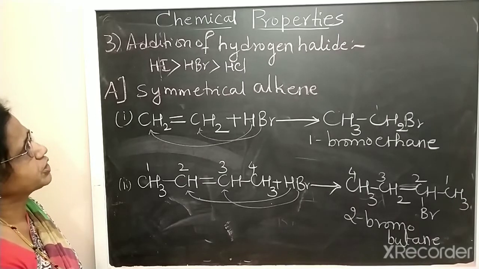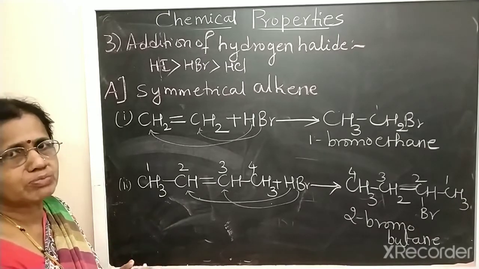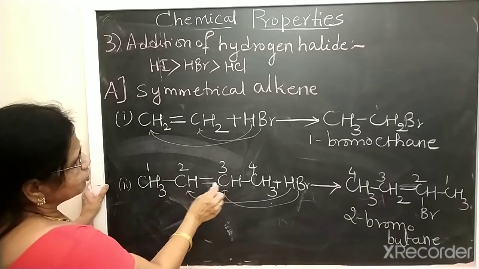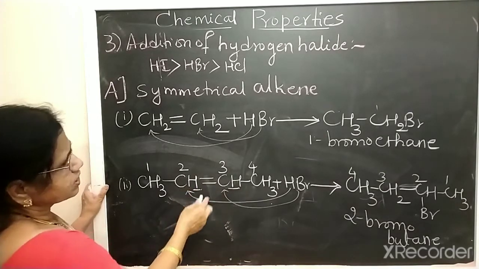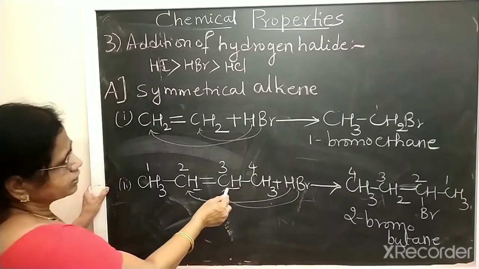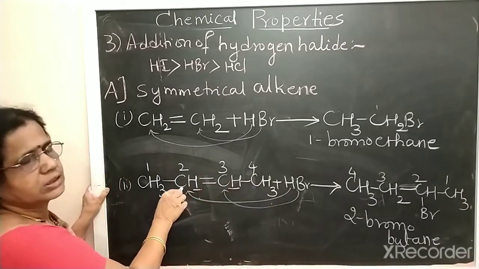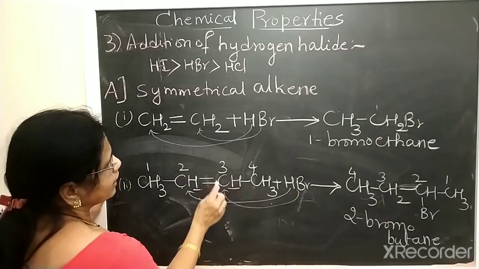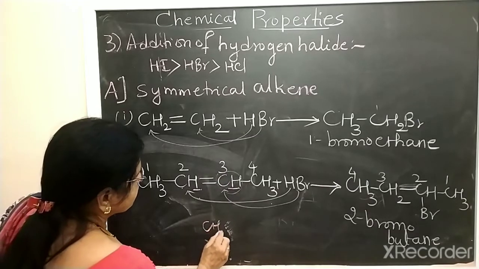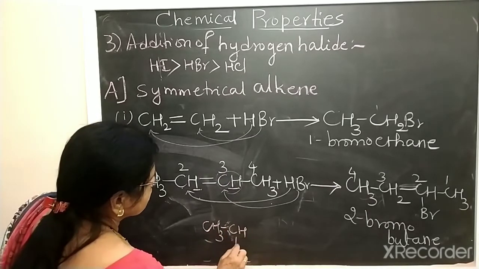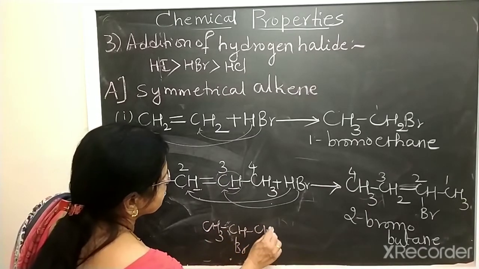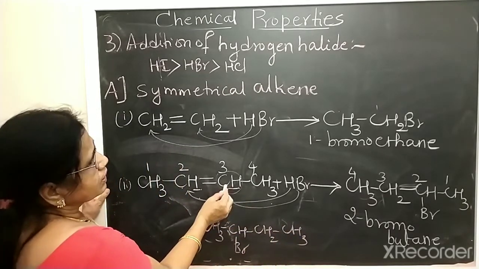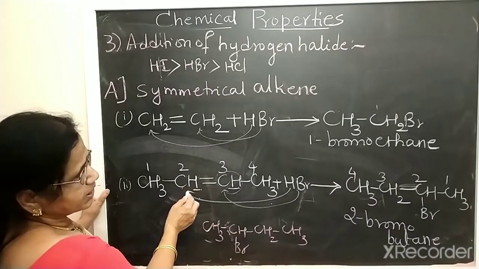Now we study the addition of HBr to unsymmetrical alkenes. In the symmetrical case, both carbons contain the same number of hydrogens, so hydrogen may go to this carbon or to that carbon, and there will be no difference. If the hydrogen goes to the third carbon, suppose, then what will be the product? CH3 CH Br CH2 CH3. If hydrogen goes to the third carbon, Br goes to the second carbon.